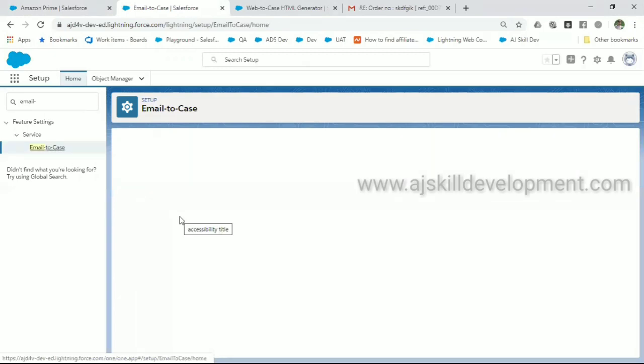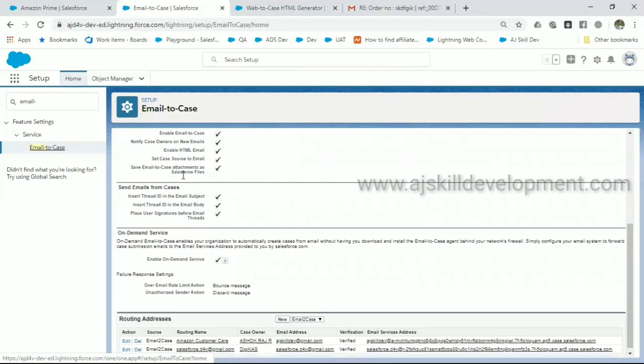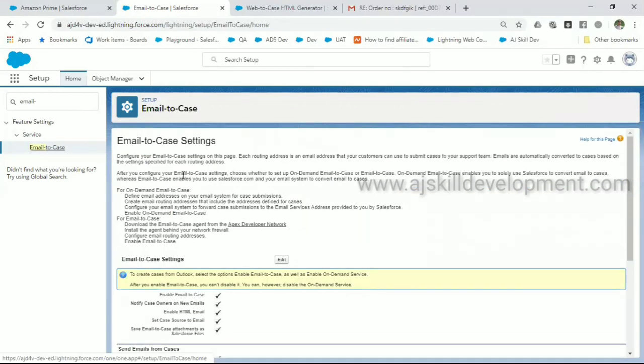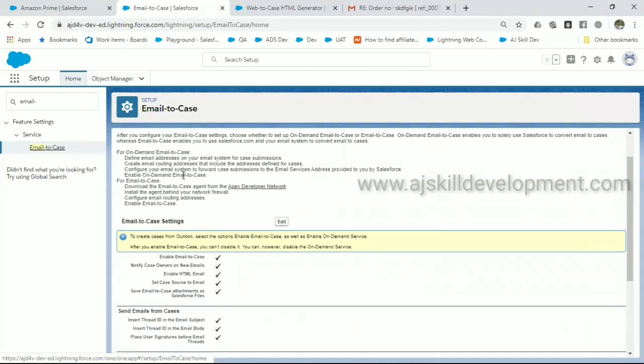Here you have to configure your email. Actually, email to case, if you open that, by default it will not be enabled. You have to enable that. There are two options available in terms of email to case. One is using the on-demand email to case, or using the email to case agent. In general, most of the businesses prefer on-demand email to case.